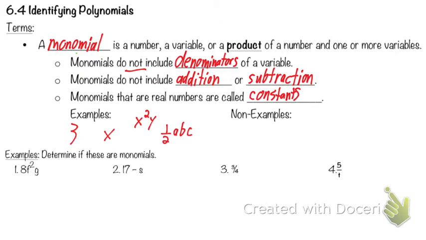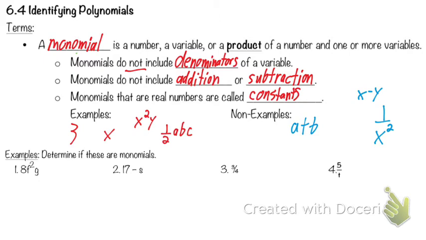So non-examples here would be like a plus b. Why would that be a non-example? Because there's addition. It specifically says do not include addition. Would it be the same thing if I did x minus y? Yes, same thing. Now what if I just did 1 over x squared? No. Why not? Because it's a variable in the denominator. Very good.